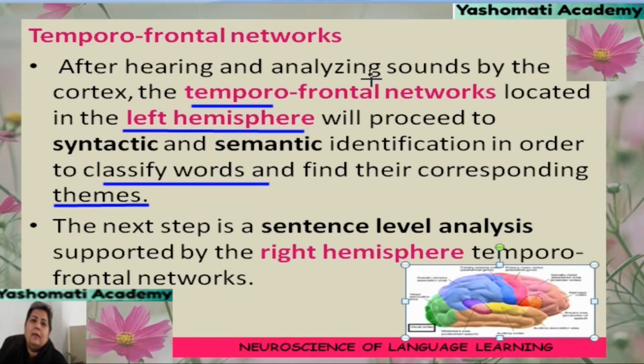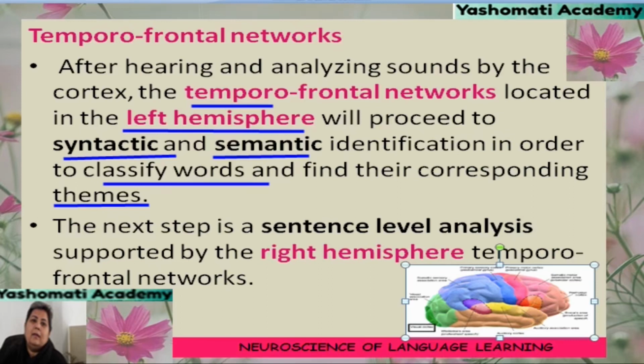And what happens here, that due to this transfer of information or this working together of different parts of the brain, we are able to understand syntax and semantic identification of the words. So let us try to understand what is this syntax and what is semantics.